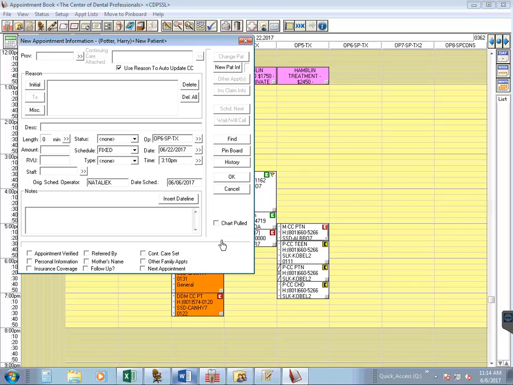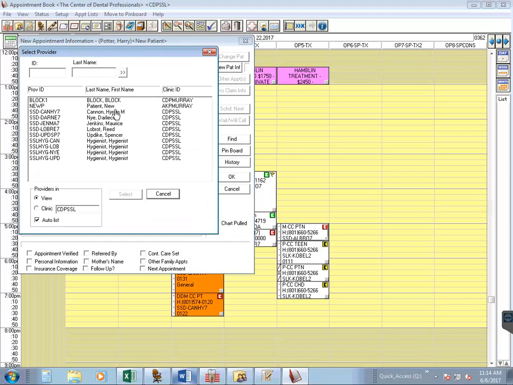The first thing that we have to change in the appointment is the provider. This is the ID that affects the color of the appointment, and it must match either the provider that they are seeing or what kind of patient they are. So anytime you have a new patient, the ID is going to be Newp. If they were an existing patient, the provider ID would match whatever doctor they were seeing. So we have entered Newp. That stands for new patient. If you ever forget that, if you hit the double arrows, Newp always shows up in our select provider box.